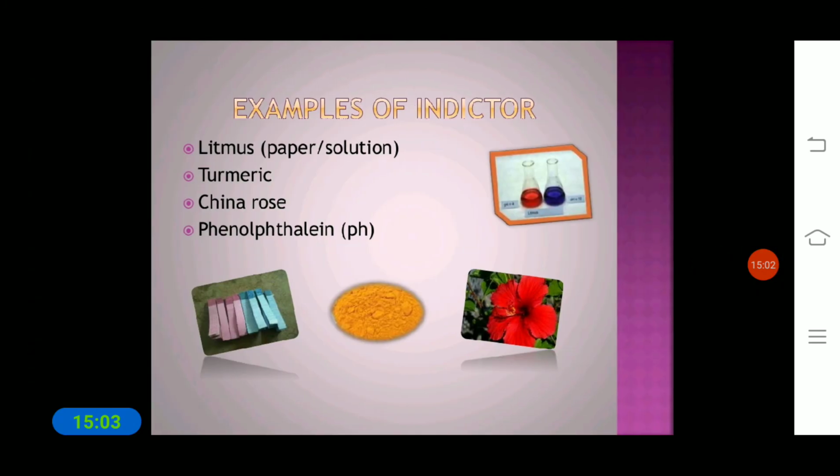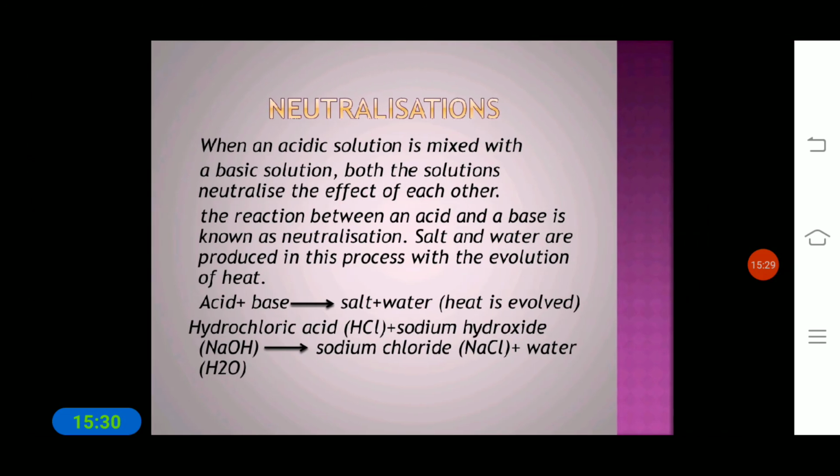Next, along with litmus paper, another example is turmeric, which is one of the indicators, and another indicator is China rose, and another one is phenolphthalein indicator. So these are some examples of indicators.